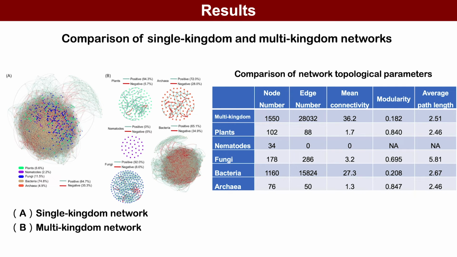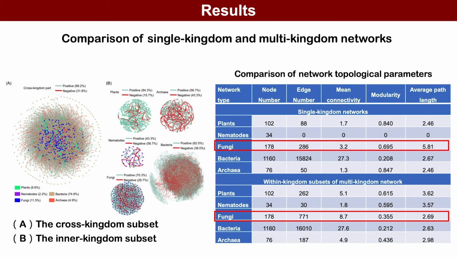Firstly, we found bacteria and fungi are the largest groups in the multi-kingdom network, with highest node number, edge number, and mean connectivity, but lowest modularity. Compared to those in the single kingdom networks, the edge number and mean connectivity were largely enhanced. In particular, the increases in mean connectivity and negative edge proportion were the most significant for the fungal subset.